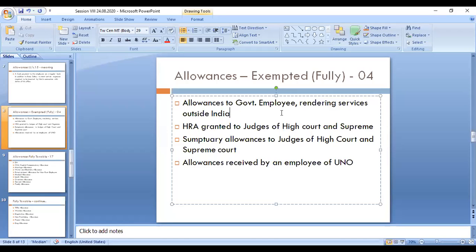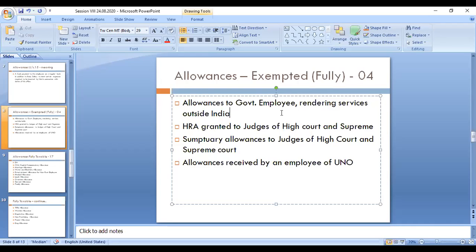Next, HRA: it is granted to the High Court and Supreme Court judges only, it is exempted. And sumptuary allowances given to the judges of the High Court and Supreme Court are also exempted. And any allowances received by an employee of the UN, United Nations organization, is also fully exempted. So there are 4 kinds of allowances that are fully exempted.